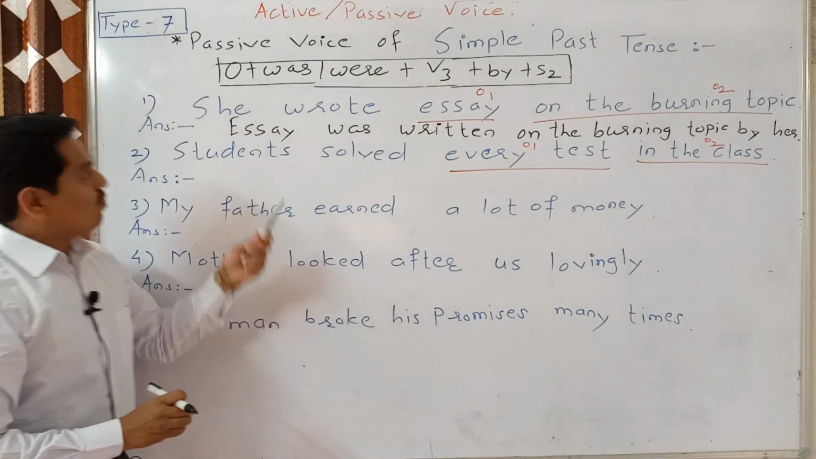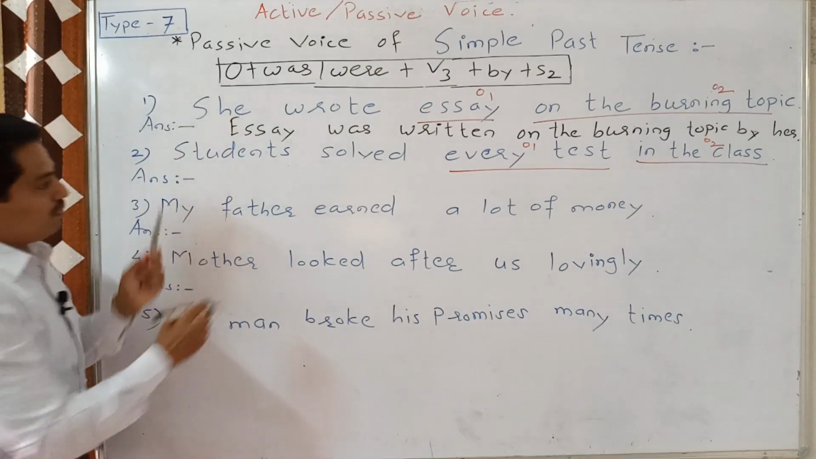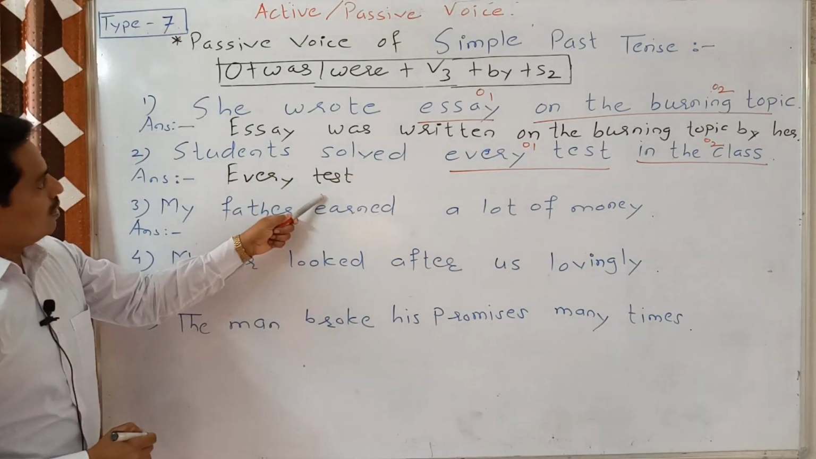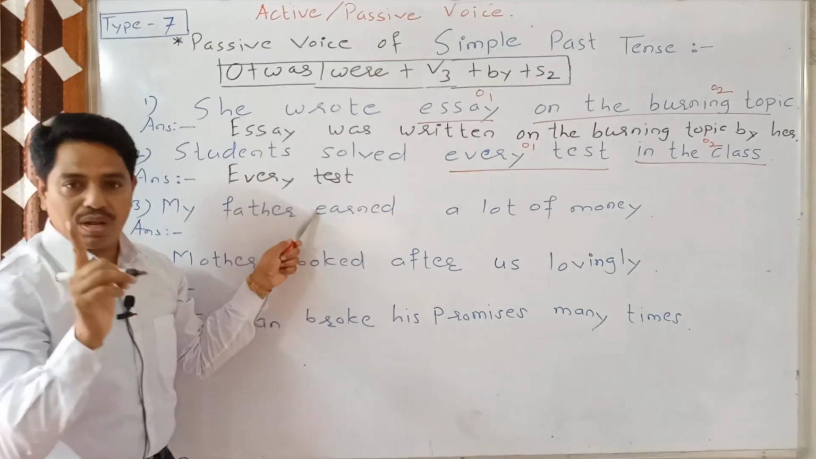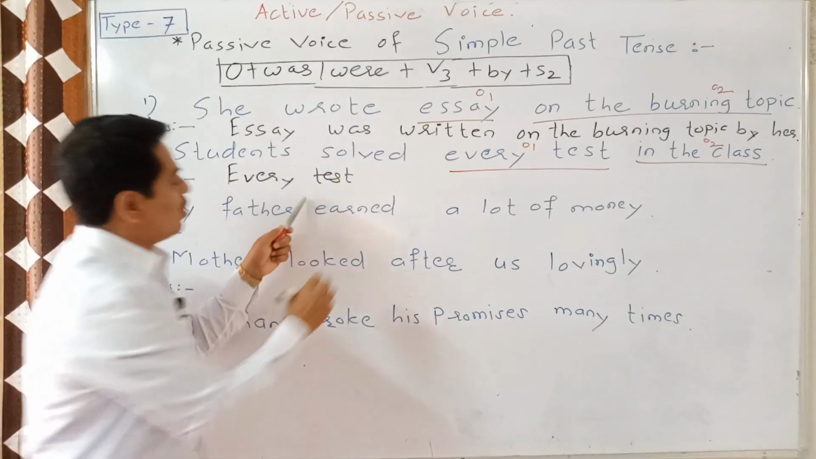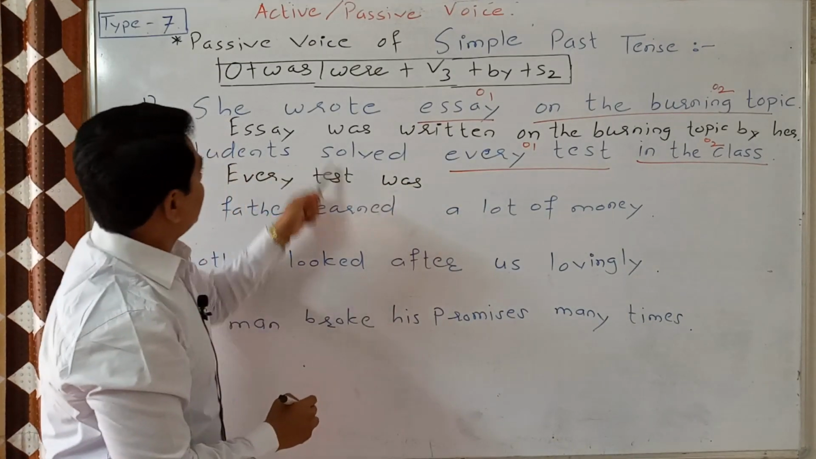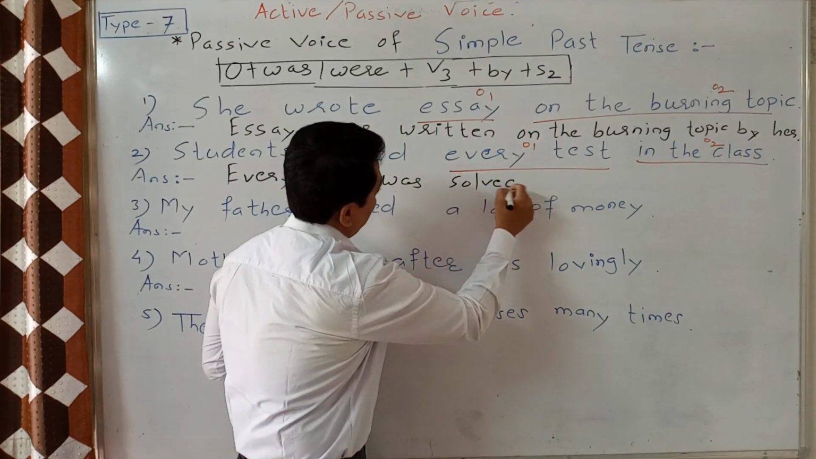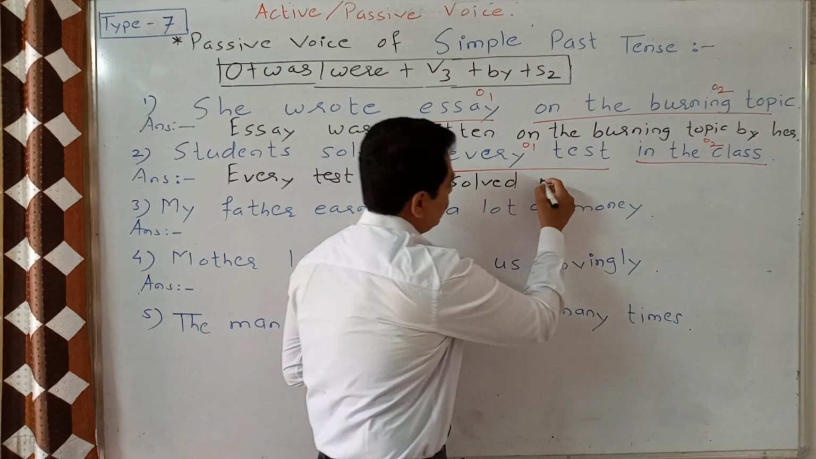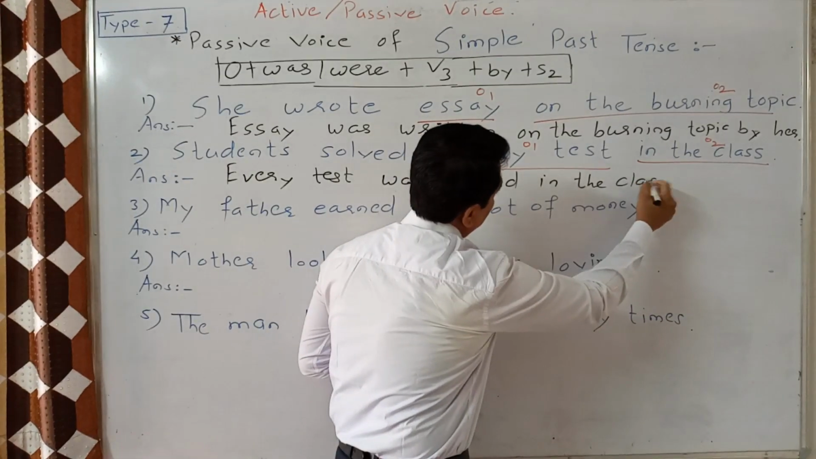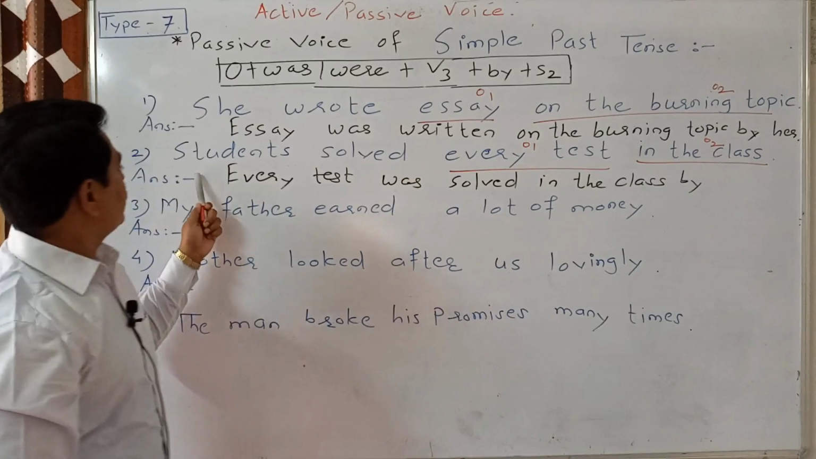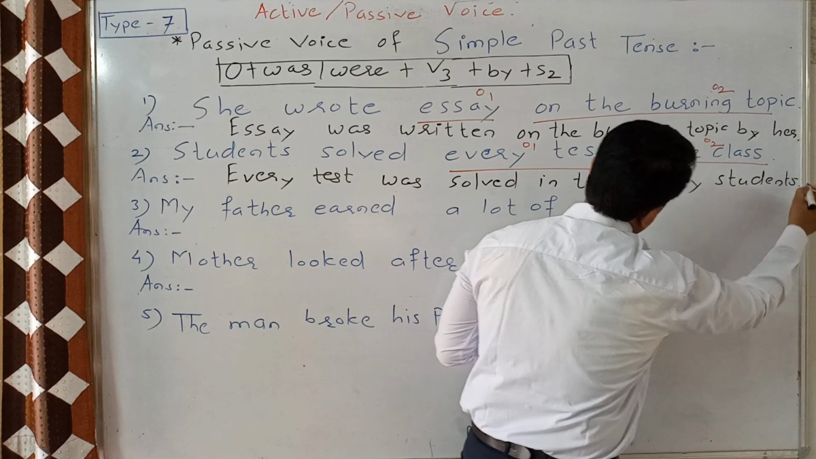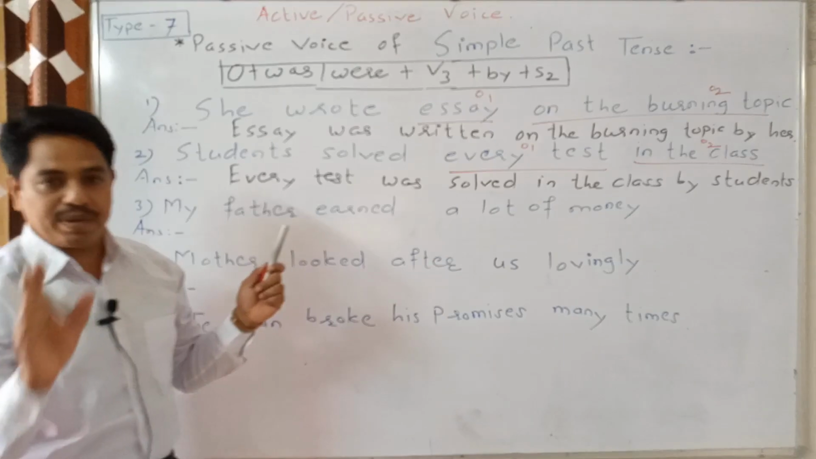So, at first, we have to write object. Which is the object? Every test, plus was or were. This is singular. That's why we will write here was. Every test was. Then V3, solved. Object number 2, in the class, by students. We don't make the accusative case of students, so it should be as it is.